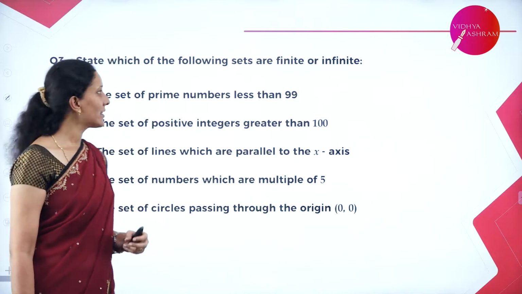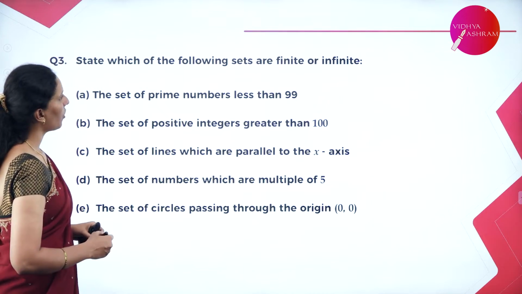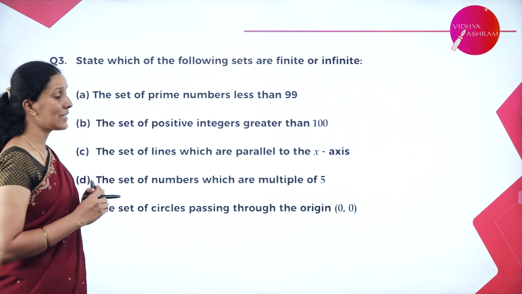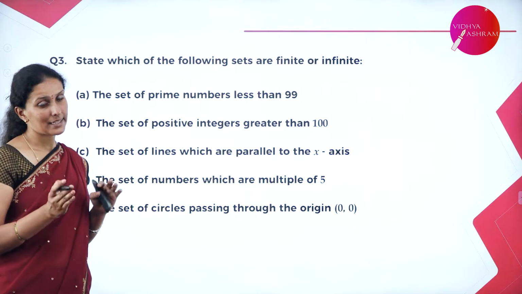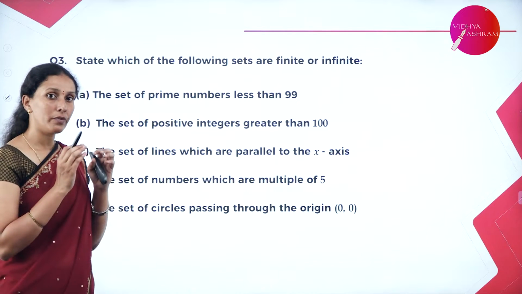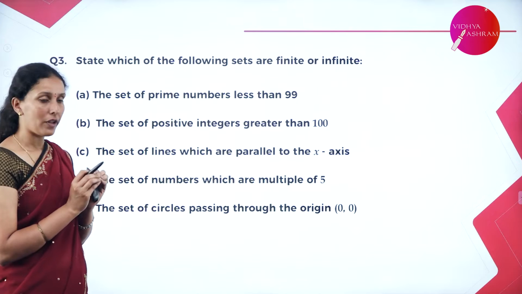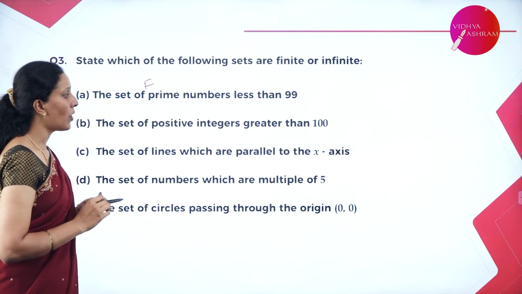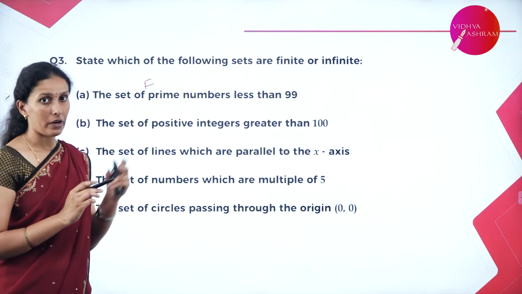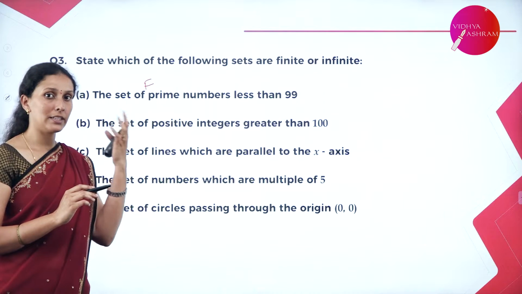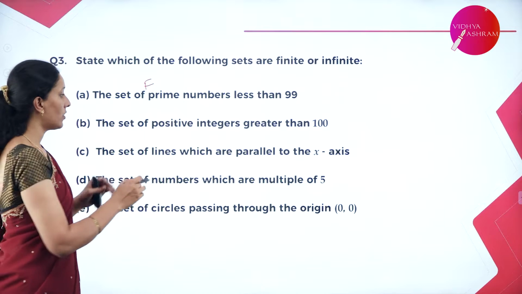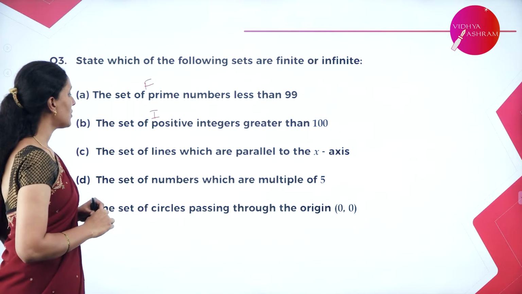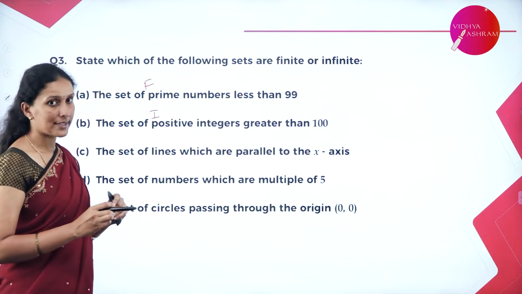Next, we'll take few more examples. State which of the following sets are finite or infinite. The set of prime numbers less than 99. When I say less than 99, it is understood we have a very finite number of elements. So therefore, this is a finite set. The set of positive integers greater than 100. Greater than 100 means it can extend to until infinity. So therefore, this is an example for infinite set.